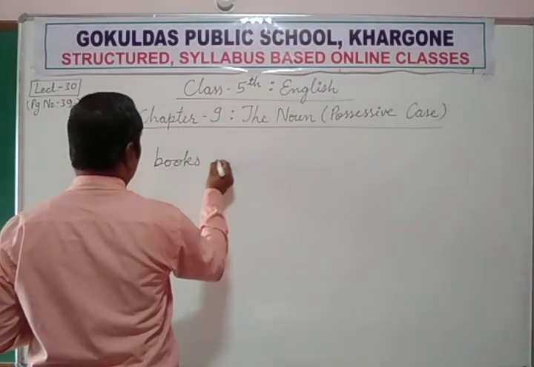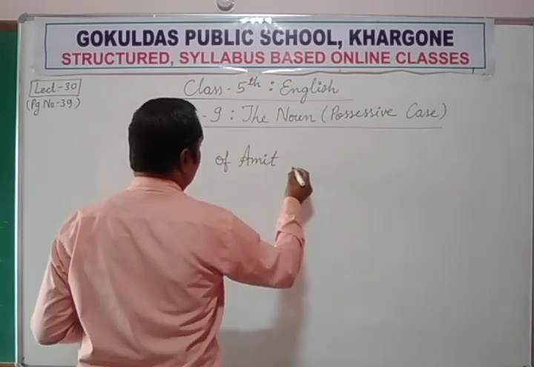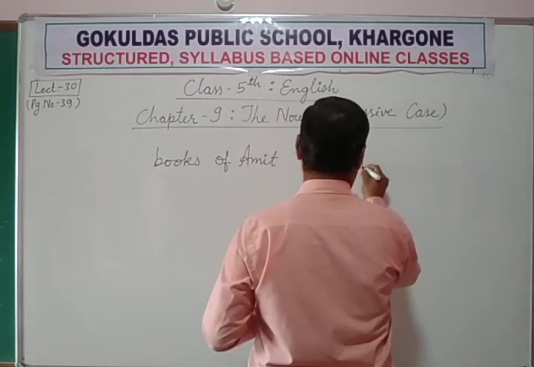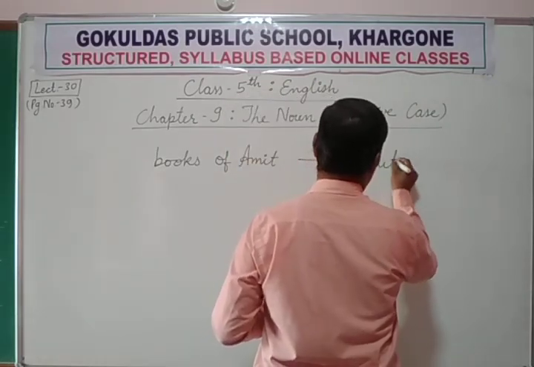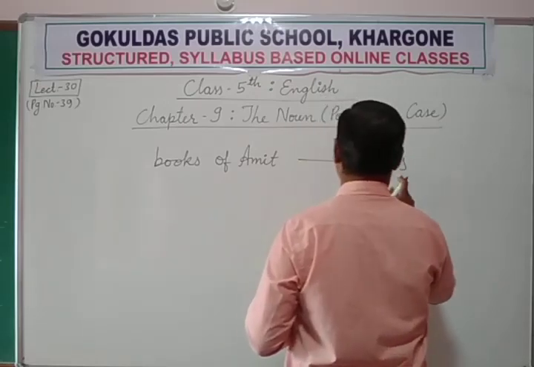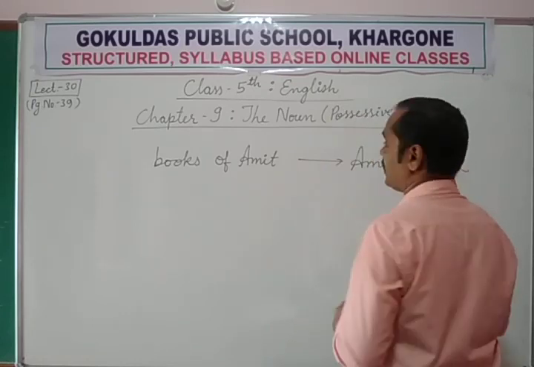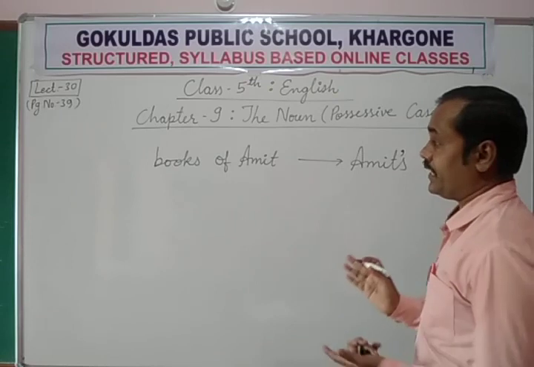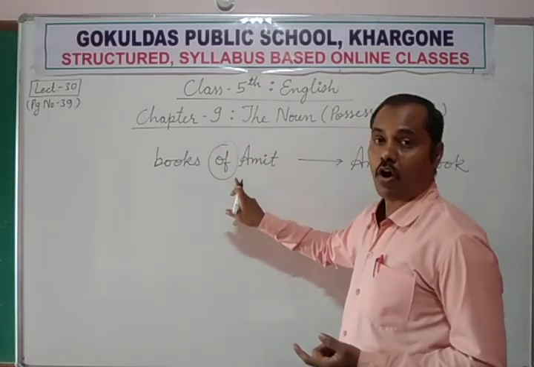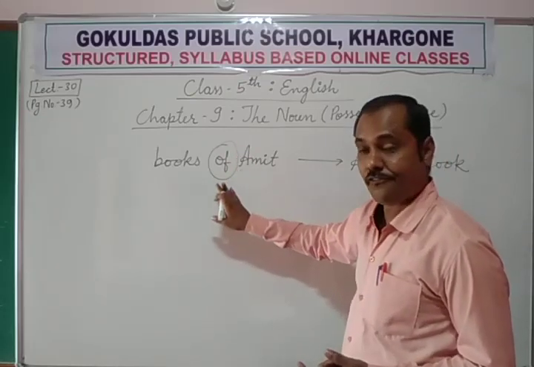Books of Amit, and the same can be written like this, Amit's, by using the apostrophe here. Amit's book. Both give the same meaning. Books of Amit: here we use the word of, the preposition of.